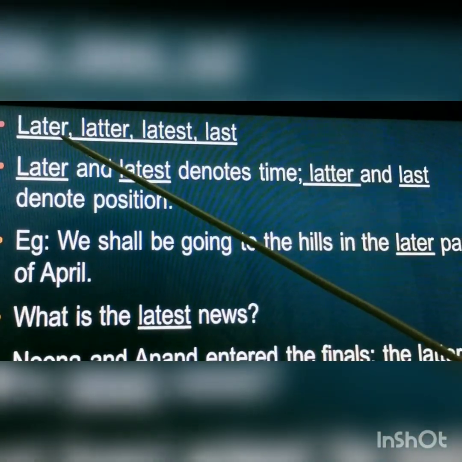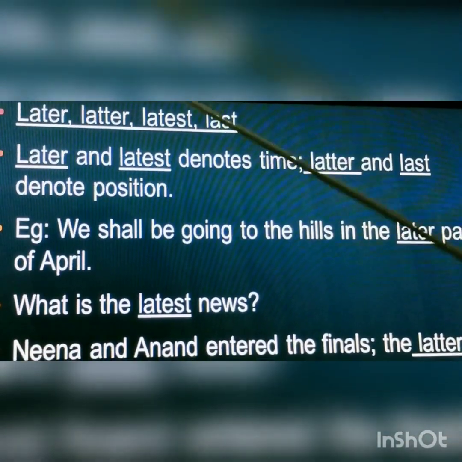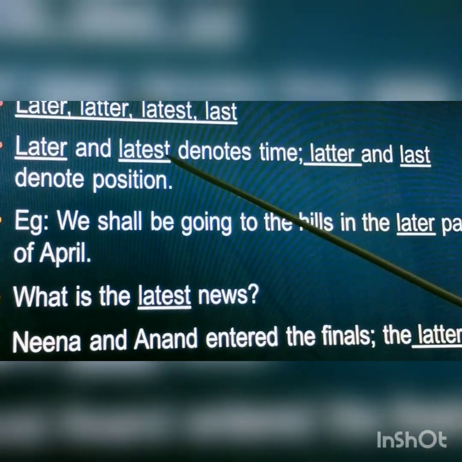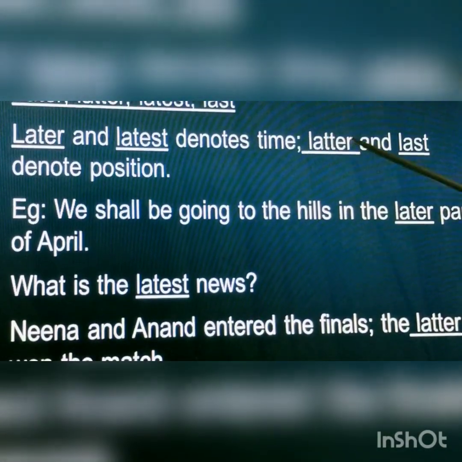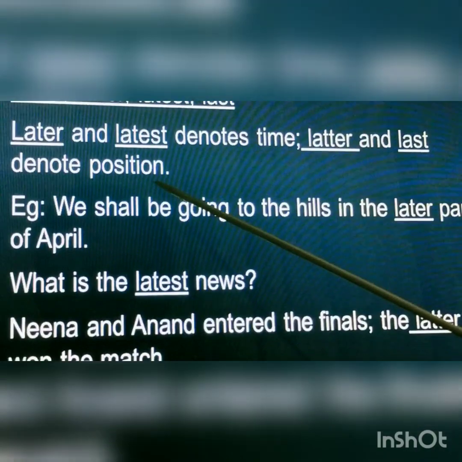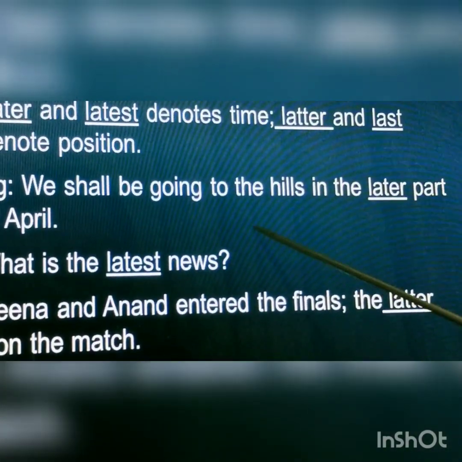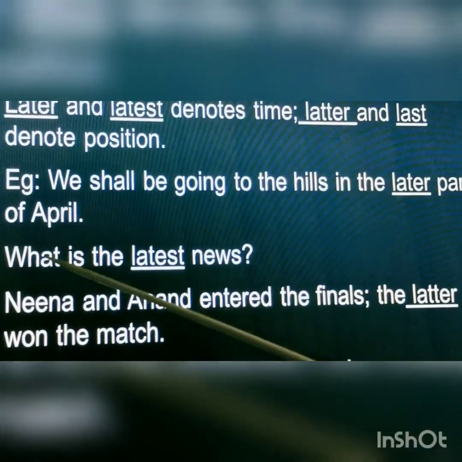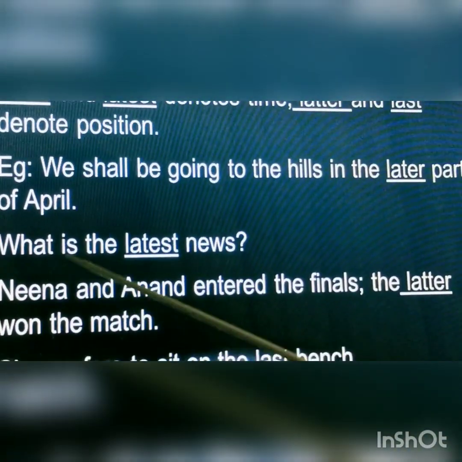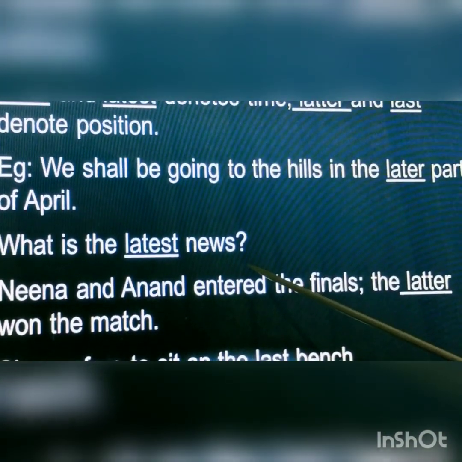Next, later, latter, latest, last. Later and latest denote time. Latter and last denote position. For example, we shall be going to the hills in the later part of April. Next example, what is the latest news?